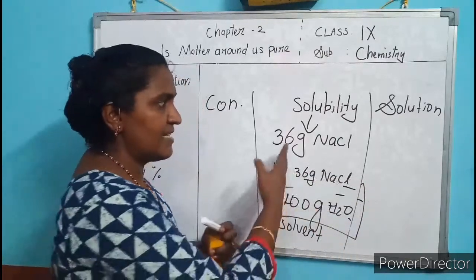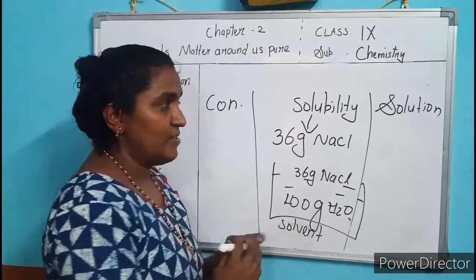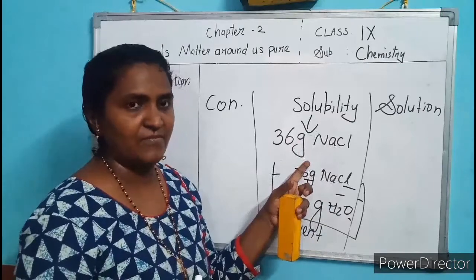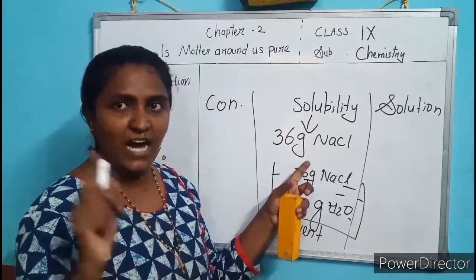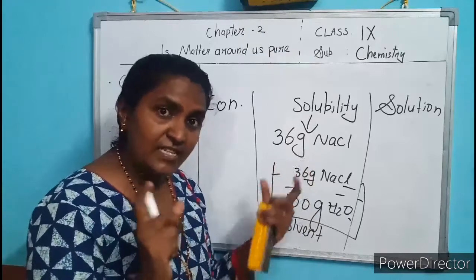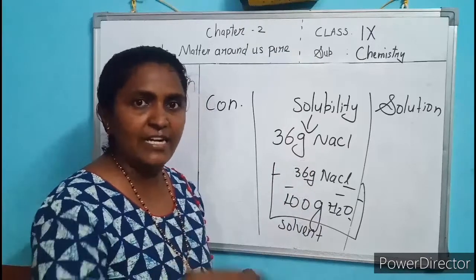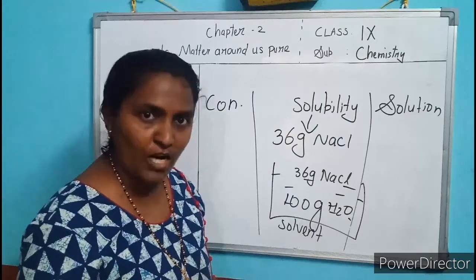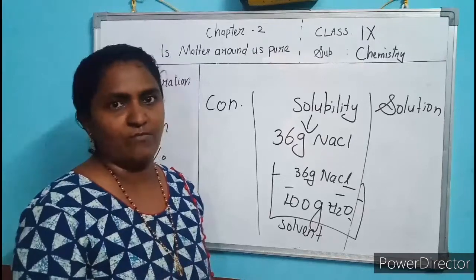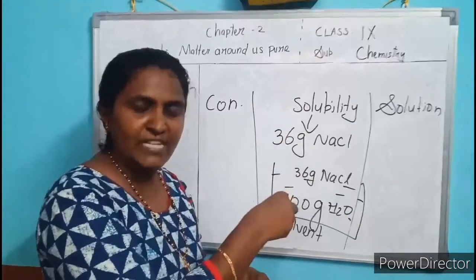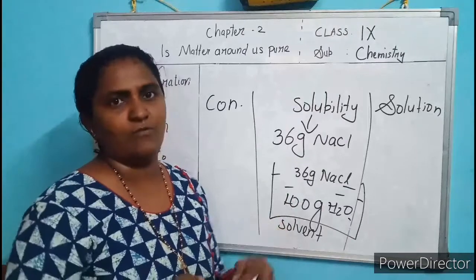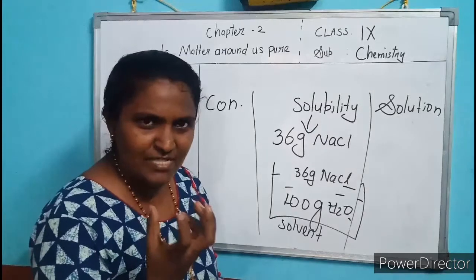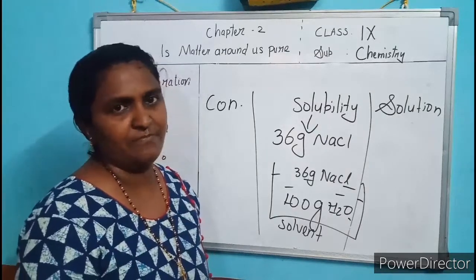Solubility of NaCl is 36 gram at 25 degrees Celsius. At this room temperature, only 36 gram of NaCl dissolves in 100 gram of solvent, that means 100 gram of water. Beyond that you cannot dissolve. If you add one more gram, that means 37 gram, it will settle down. Only 36 gram dissolves, so 36 gram is called the solubility of NaCl.